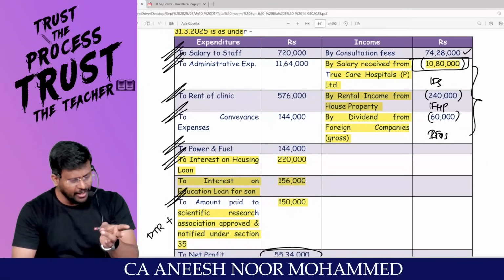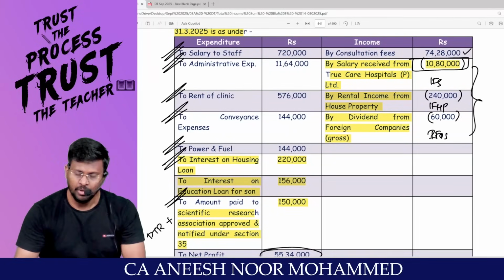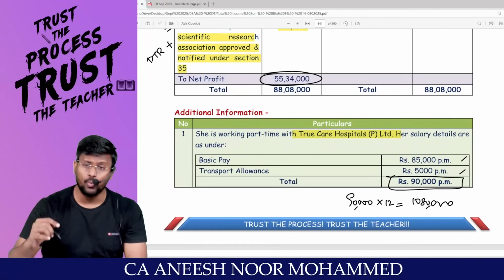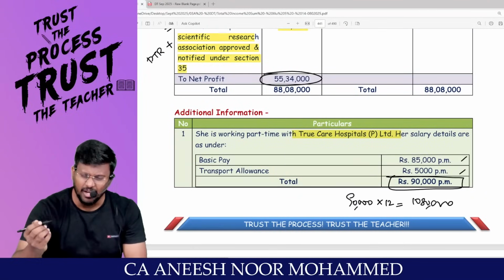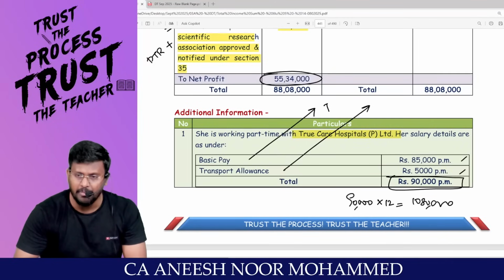I have to remove it and I have to show it under what head? Sir, under the head salary. Then I have to check under what tax regime she is moving. Whatever may be the tax regime, basic pay will be taxable.